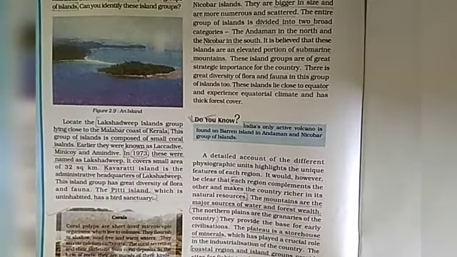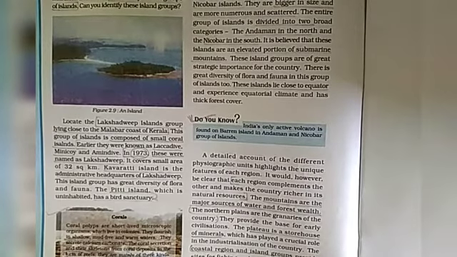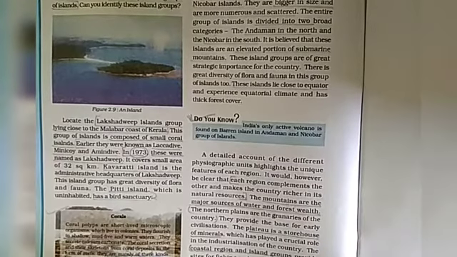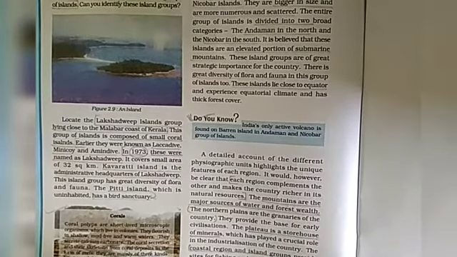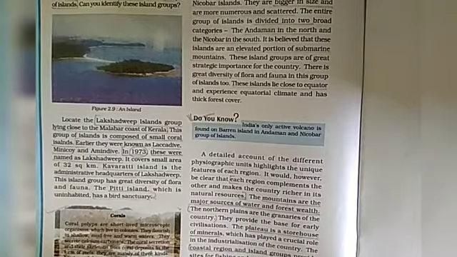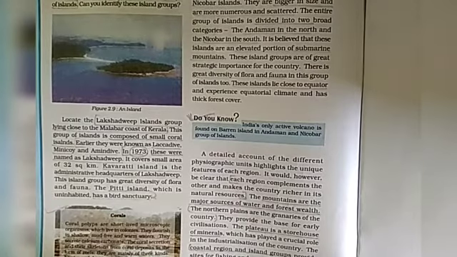Earlier they were known as Laccadive, Minicoy and Amindivi. In 1973 these were named as Lakshadweep. Administrative headquarters of Lakshadweep is Kavaratti Island. The Pitti Island, which is uninhabited, has a bird sanctuary.